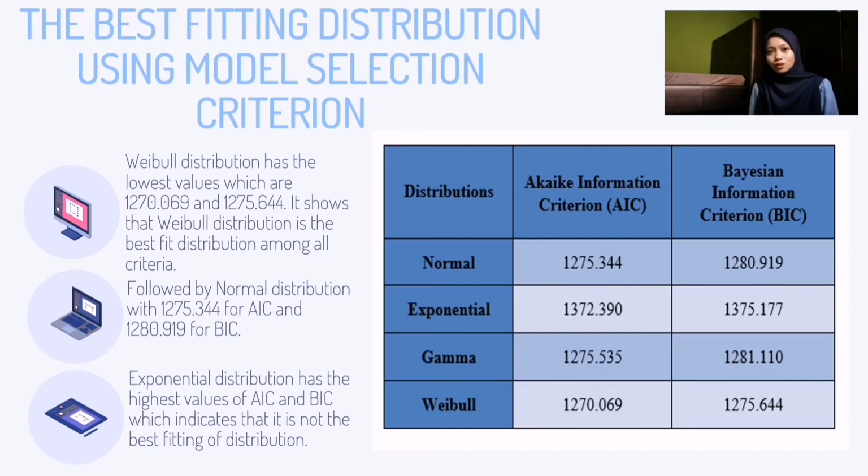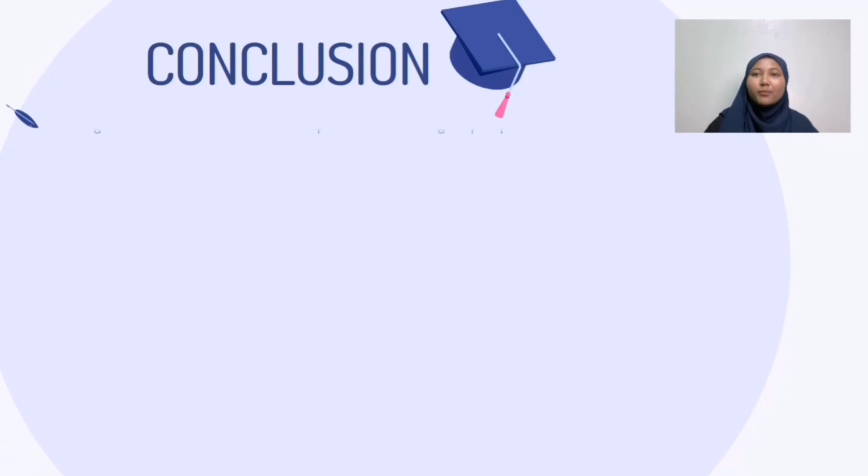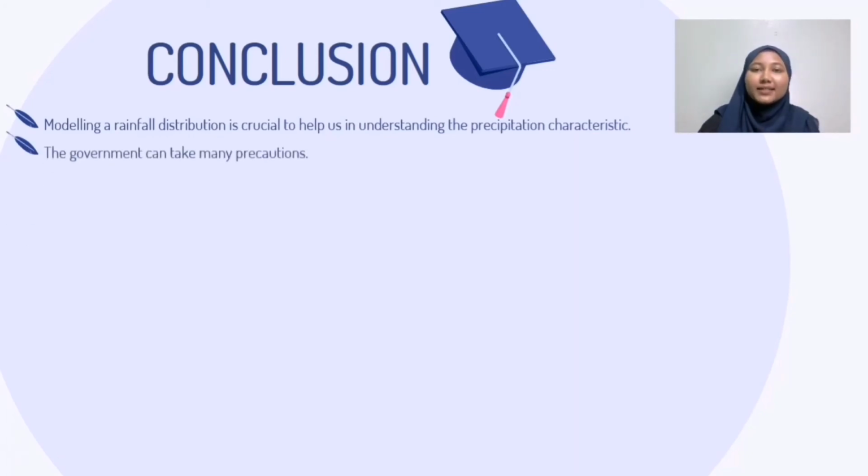As the conclusion, modeling a rainfall distribution based on the rainfall amount is crucial to help us in understanding the precipitation characteristics, especially in Malaysia since it is located in the tropical region. Besides, the government also can take precautions such as expanding the drainage system in urban areas.